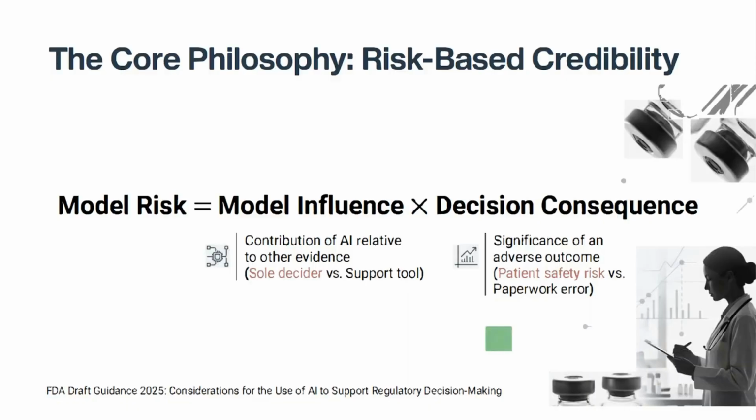Model influence means, is the AI the sole decider or a support tool? And decision consequence means, if the AI is wrong, how bad is it? Let's look at 2 cases to see how this equation works.